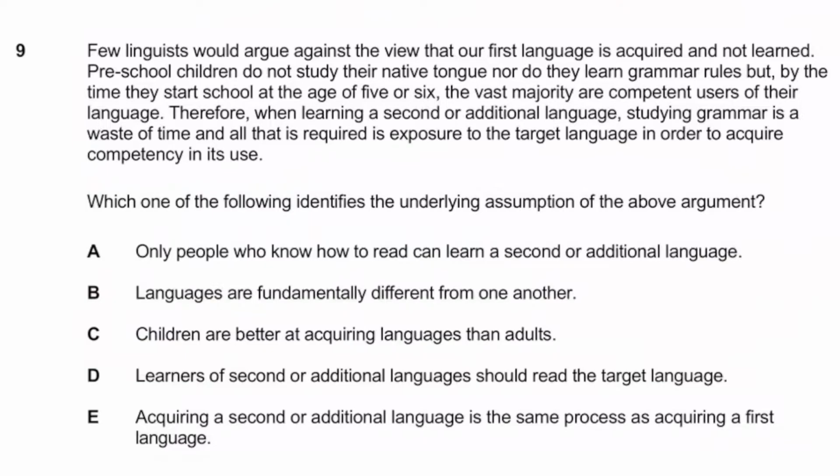So it says, few linguists would argue against the view that our first language is acquired and not learned. So I guess he's basically trying to say this is more or less just fact. Even if you think it's kind of his opinion, it would be really weak. So I'm just going to put that down as fact so we can cross this out. It says, preschool children do not study their native tongue, nor do they learn grammar rules, but at the age of 5 or 6, the vast majority are competent users of their language. So that clearly is just fact, isn't it, guys? So all of this is fact, so you can cross this all out.